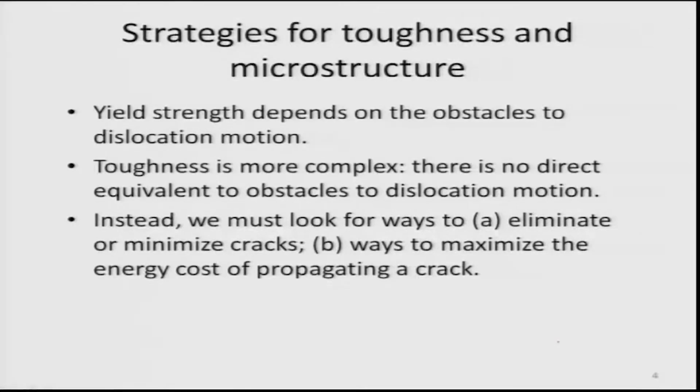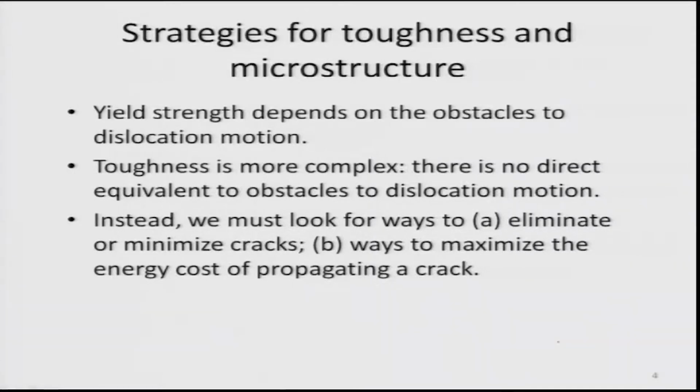Yield strength, we know, depends on obstacles to dislocation motion, or even the strain hardening coefficient in a stress strain curve also depends on how a dislocation acts as an obstacle to other dislocations or some other defect structure.